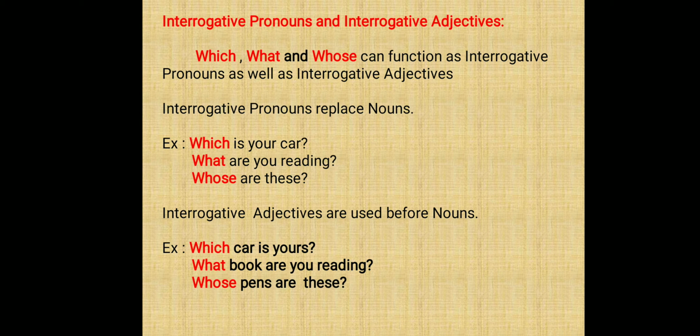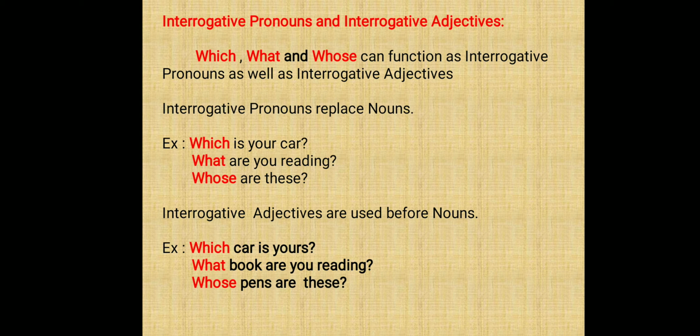Next we are going to see how to identify interrogative pronoun and interrogative adjective. Among the interrogative words what, which, who, whom and whose, the words which, what and whose alone can function as both interrogative pronouns as well as interrogative adjectives. Interrogative pronouns replace nouns. Look at the example.